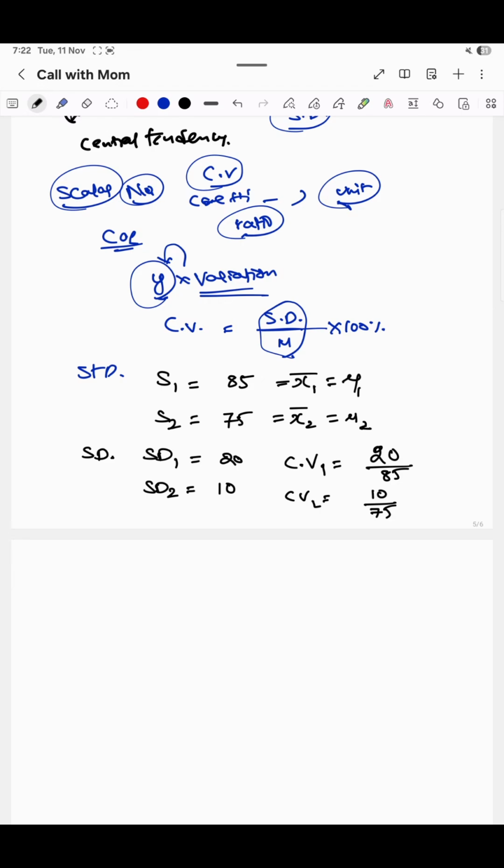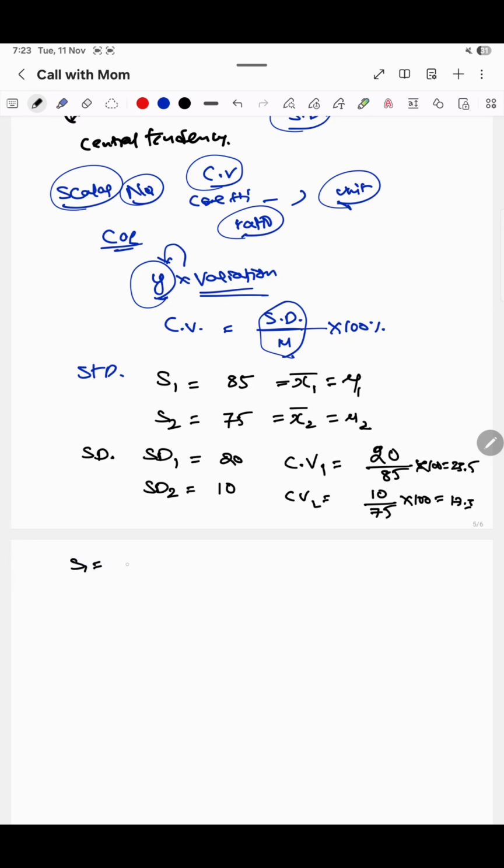20 divided by 85 into 100, of course, that is 23.5. This is also into 100, then it is 10 divided by 75, that is 13.3, right? So what does this coefficient of variation mean?